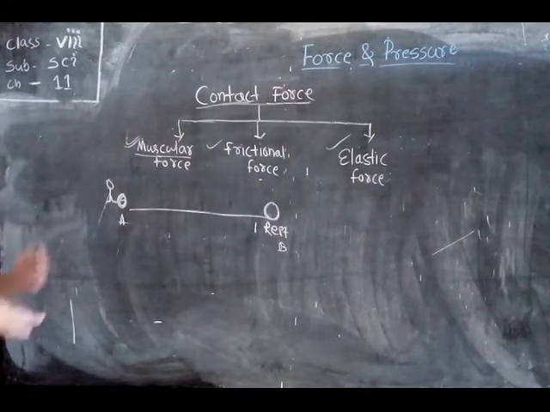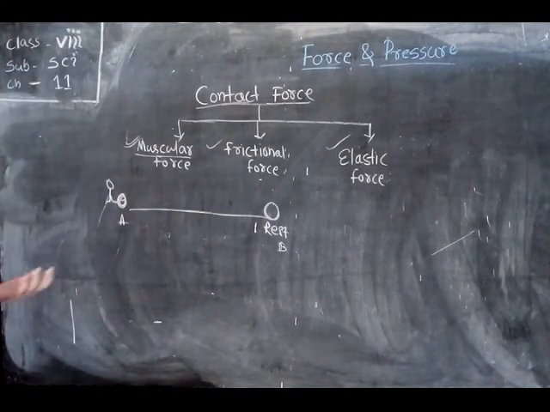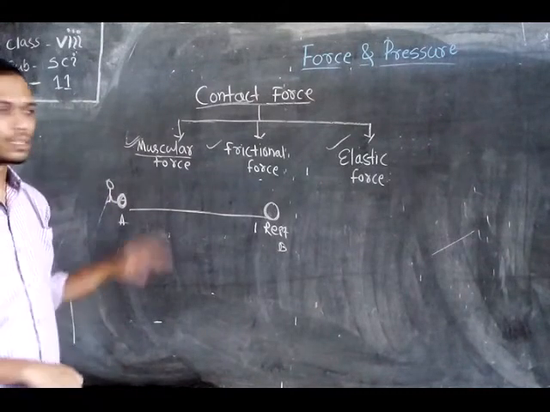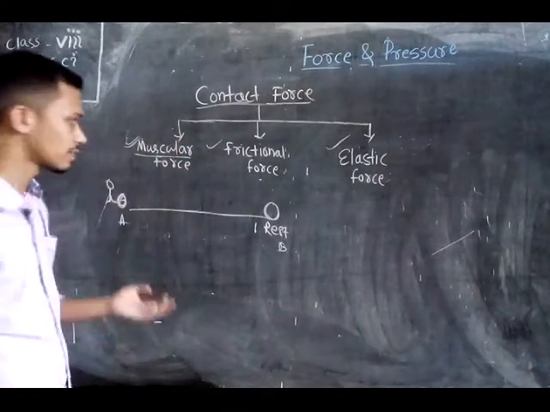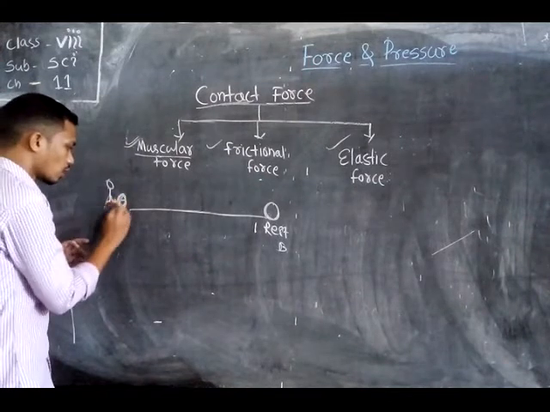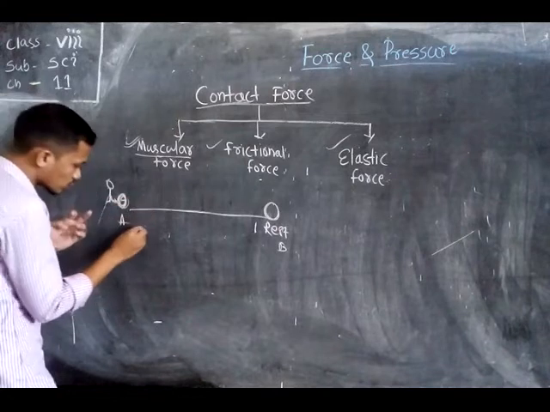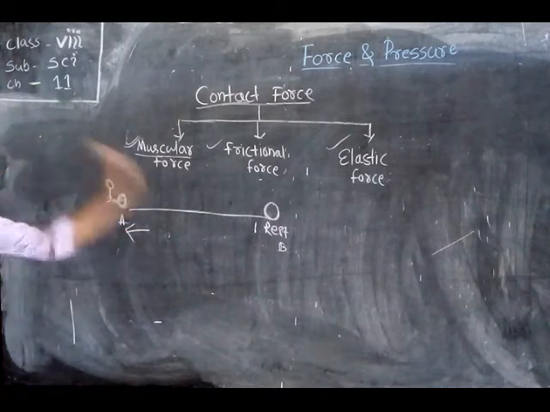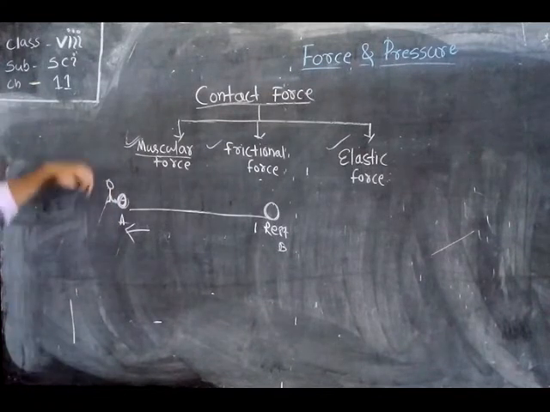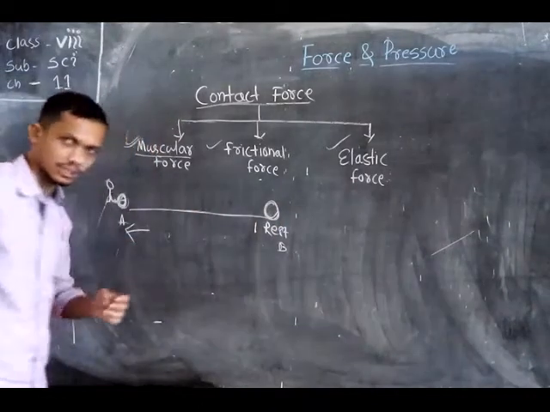So why does the ball come to the rest position? If you apply a force, it should keep moving and moving; it doesn't need to stop at any position. So it is clear that when you apply some force to move the ball, there is another force acting in the opposite direction of the ball's movement, with the result that after some time the applied force becomes zero and the ball comes to rest.